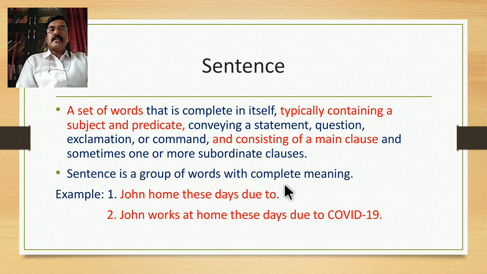It doesn't have complete meaning. There are particular words that are missing. When we call a particular group of words a sentence, it should have complete meaning, and in order to be meaningful, that group of words should have a verb. So verb is the obligatory element in a sentence.